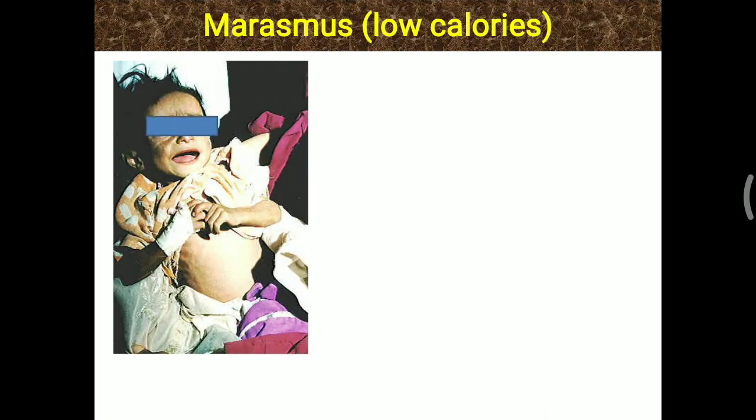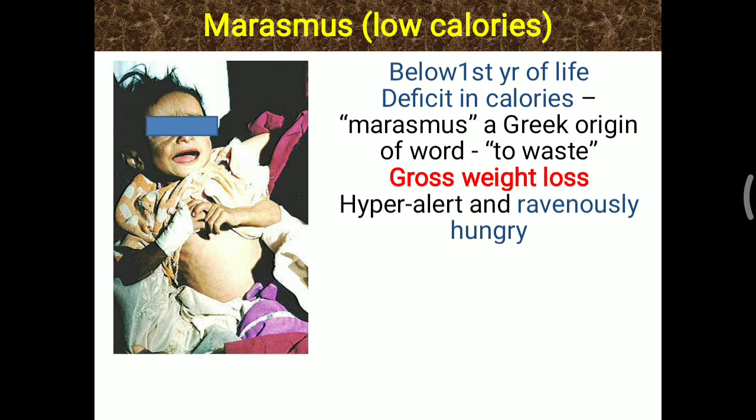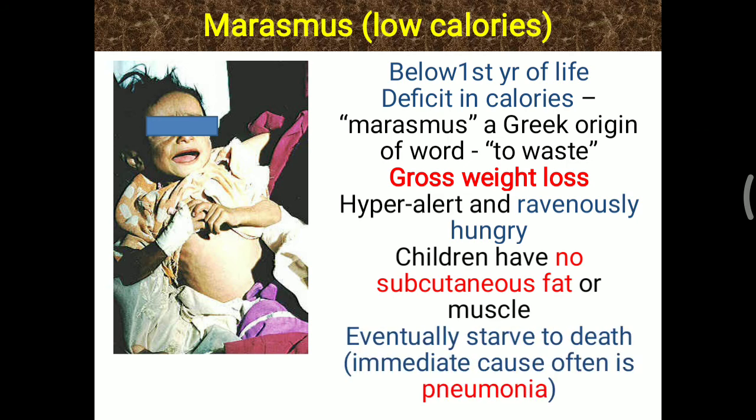Now, the other extreme of protein energy malnutrition is marasmus. Here there is particularly low calorie intake. It is found below the first year of life. Deficient in calories. Marasmus is also a Greek word, and the meaning of marasmus is to waste. Gross weight loss is also observed. A hyper alert and ravenously hungry child is observed. Children have no subcutaneous fat or muscle. Further, they eventually starve to death.